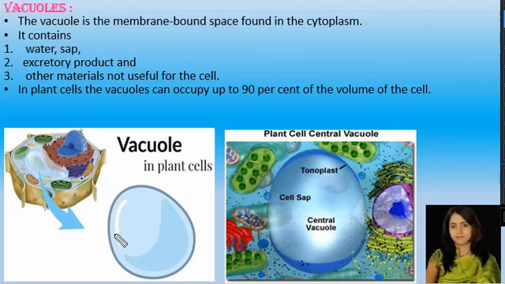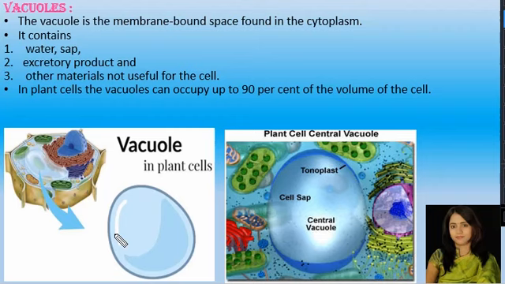Whereas in case of amoeba, there are two types of vacuoles that we have studied. One is the food vacuole and another one is the contractile vacuole. The contractile vacuole is very important in case of amoeba because it maintains water balance in the body, that is osmoregulation, and also it is important for excretion. So in amoeba, the contractile vacuole is meant for osmoregulation and excretion. In addition to this, the food vacuoles are also present in the amoeba.